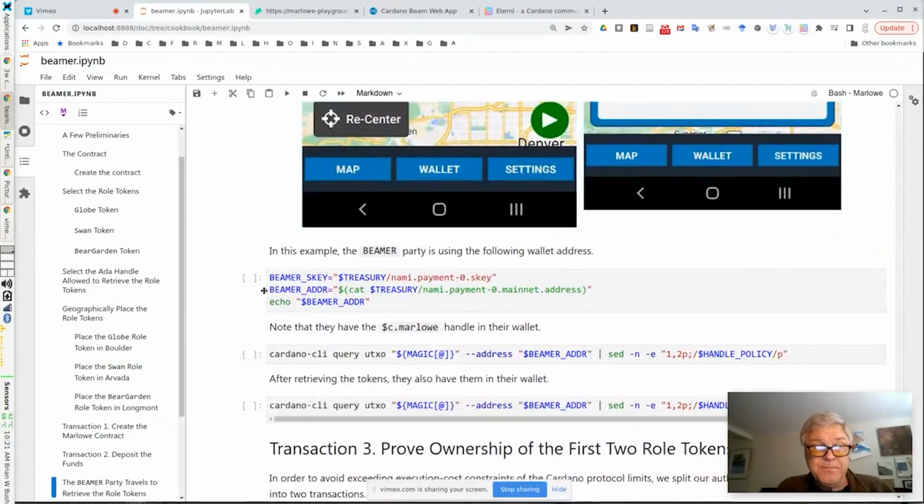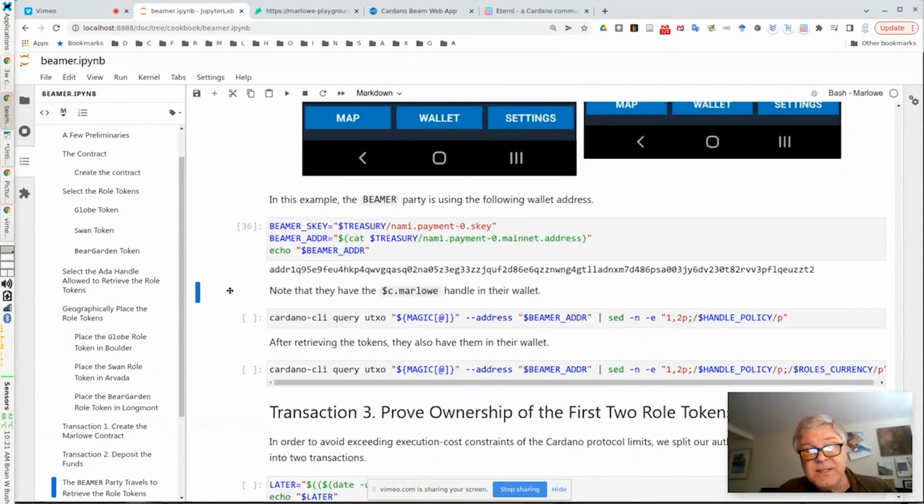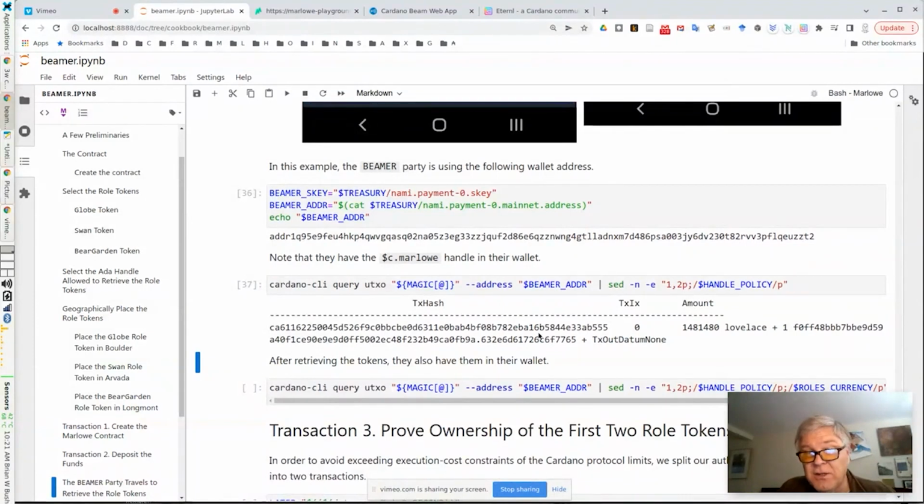But in the meantime, let's take a look at the wallet here. This is going to be the wallet of the person retrieving the tokens. So they have another address. And then at this point, they really just have the Christopher Marlowe token in their wallet. But later on, they will fetch all the tokens from their geographic locations, and then we'll see them in the wallet. So I'm going to pause things here.